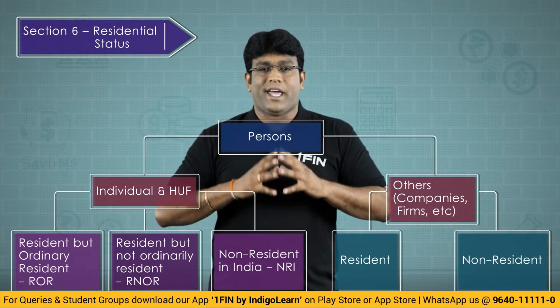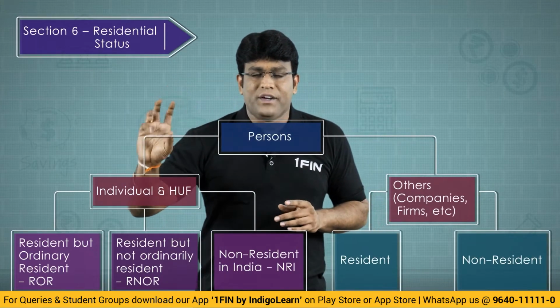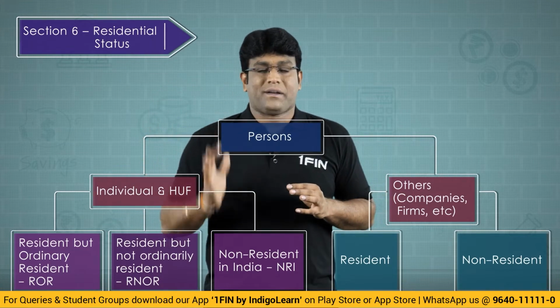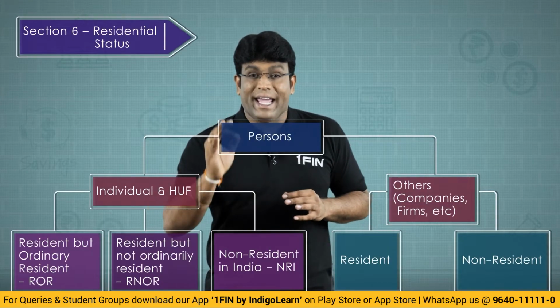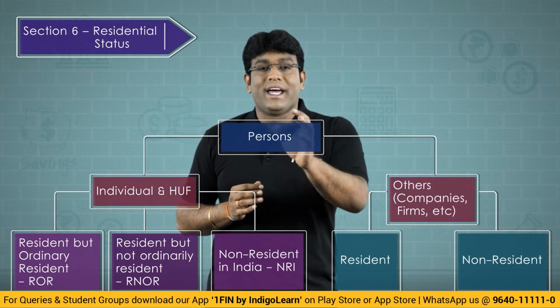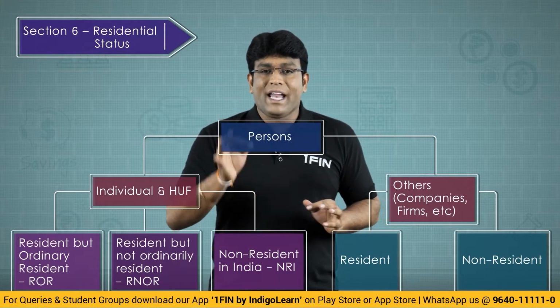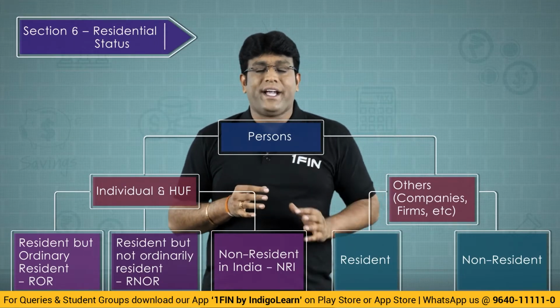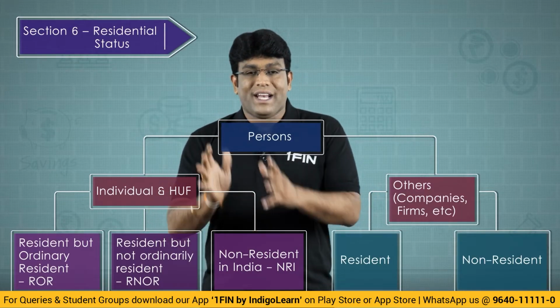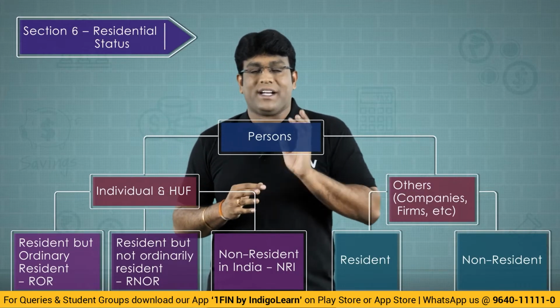What is that? Listen carefully, friends. In case of individual and HUF, we have got three classifications, that is ROR, RNOR and NR. ROR stands for resident and ordinarily resident. RNOR stands for resident but not ordinarily resident, whereas NR stands for non-resident.